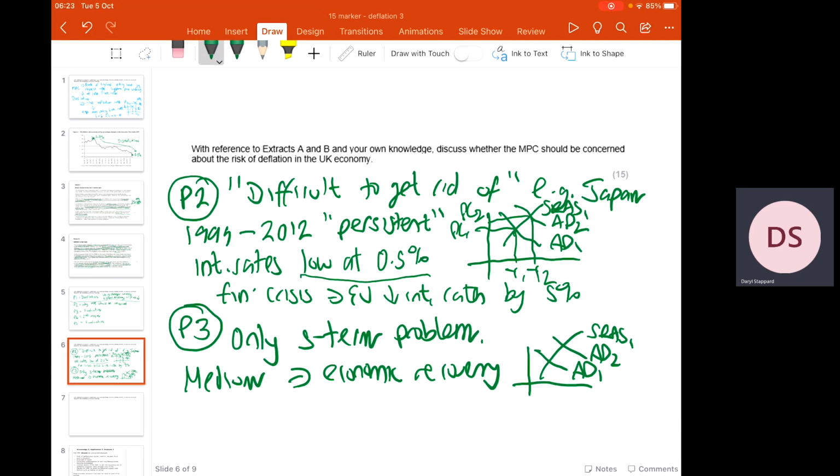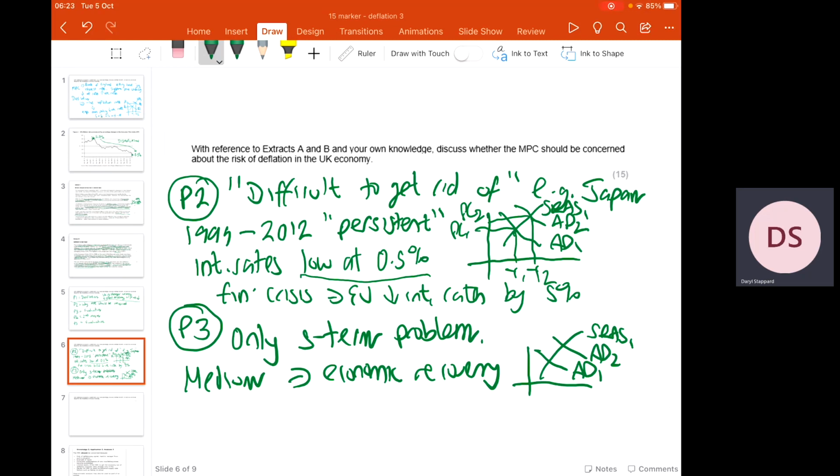And then I would say, for example, what we would expect to see is that when there is a risk of deflation, there would be a reduction in interest rates to raise aggregate demand to bring back price stability. A little bit like what occurred in Europe in the financial crisis when interest rates were cut by 5%. However, the Bank of England have already got interest rates at 0.5%. This therefore means that the ability to further reduce interest rates is very difficult.